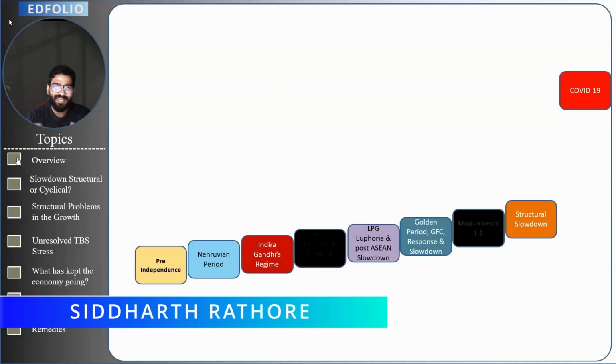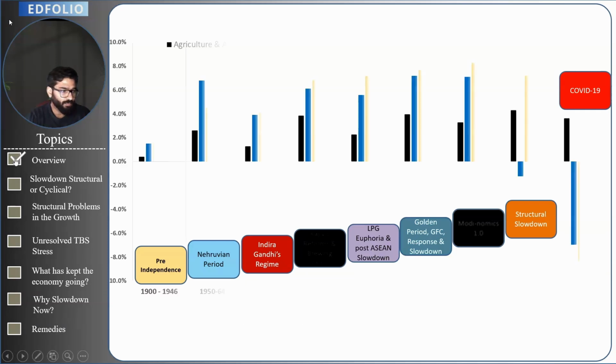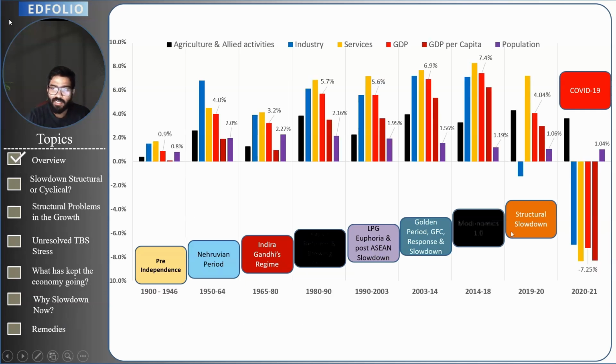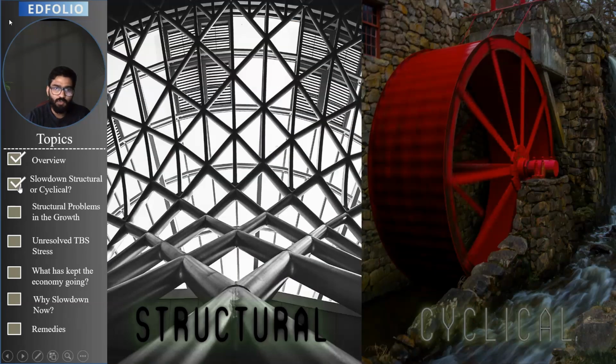Hi everyone, welcome again. In the previous session, we had discussed the overview of the Indian economy, whereby we talked about what exactly we are going to study in this particular reading: the structural slowdown that happened in 2019-2020. We saw two possible reasons for this. One is a structural reason, the other a cyclical reason, and we said that it is a combination of these two reasons, apart from the global financial crisis. So it's a trio of three reasons that led to the crisis that we faced in 2019-2020.